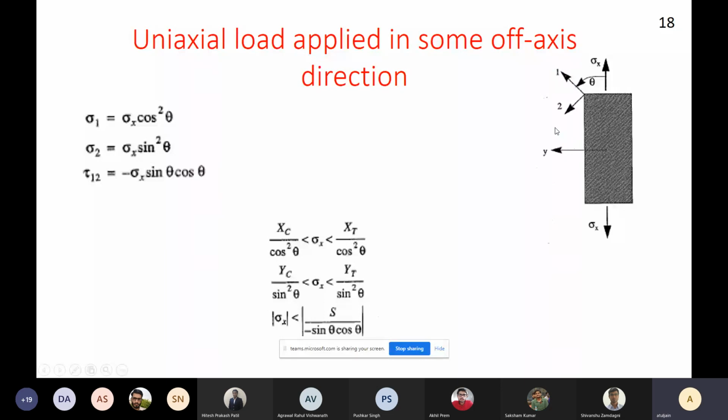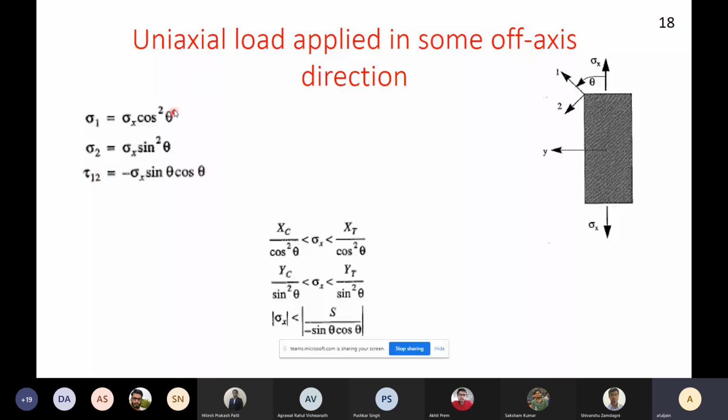We will do what is known as stress in an oblique plane, which you have learned, I think, in your first week. Whenever you learn mechanics of solids, you have learned that if you want to calculate stress in an oblique plane, sigma 1 will be sigma x cos square theta, sigma 2 will be sigma x sin square theta, and tau 12 is minus sigma x sin theta cos theta. Everybody knows how these expressions are derived, I am assuming. Yes, this is very, very basic mechanics of solids. Do you know how we are arriving here? Yes, sir.